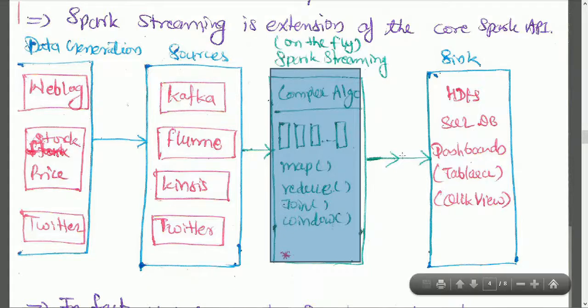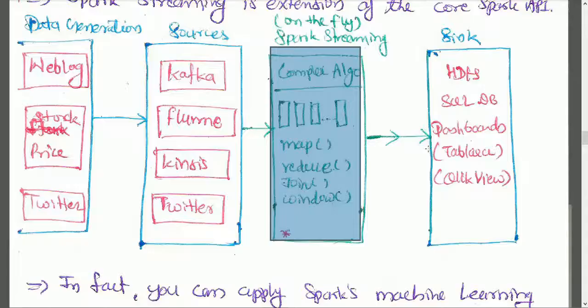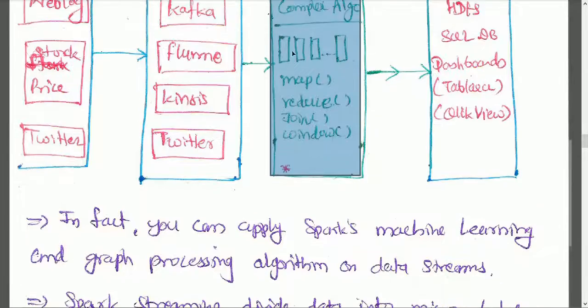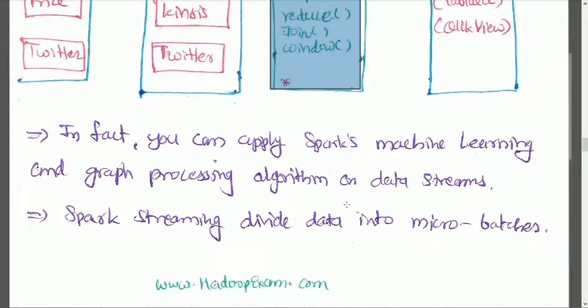So here the main component we want to discuss is Spark Streaming. You can apply map, reduce, join, window, and many other functions on the fly data, and once you process the data, push it to your sink. In fact, you can apply Spark's machine learning and graph processing algorithms on this data once it has arrived. It is not necessary to first store and then process it. On the fly you can process it. That is the main intention behind Spark Streaming.